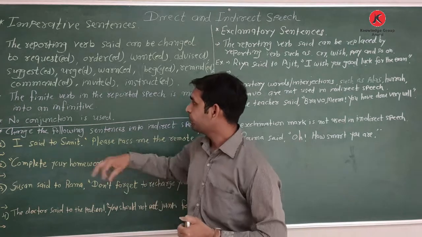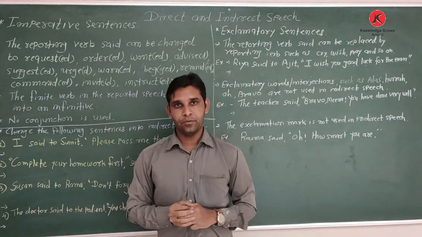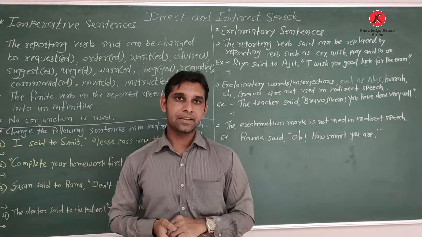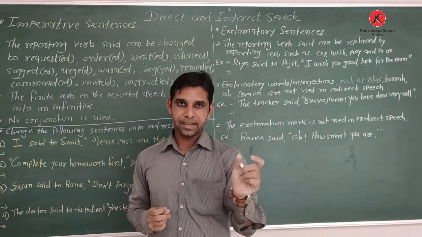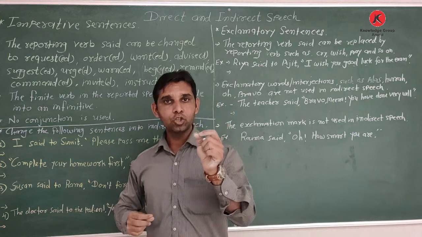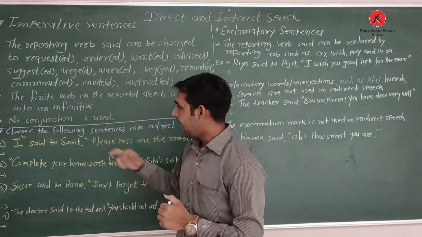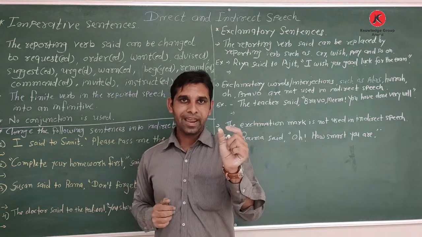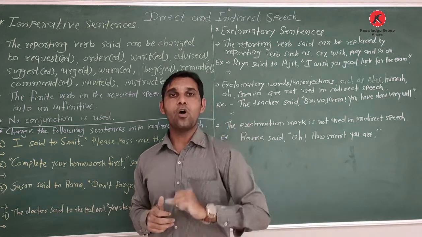So see here, the finite verb in the reported speech is made into an infinitive. Imperative sentences don't have a subject; they start with a verb or other words. So what we do, we add "to" in a positive sentence, and no conjunction is used, meaning we use the infinitive "to". And if it is given as negative, we use "to" with the verb, but before that we use the word "not".